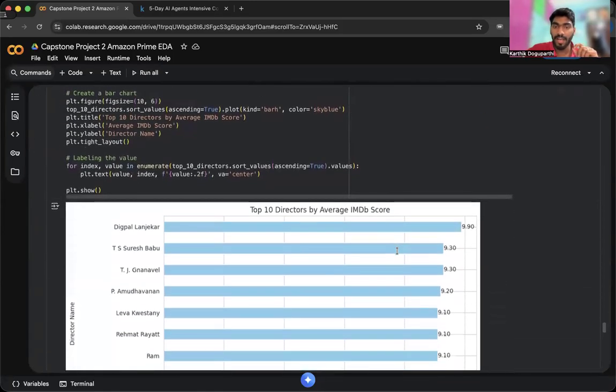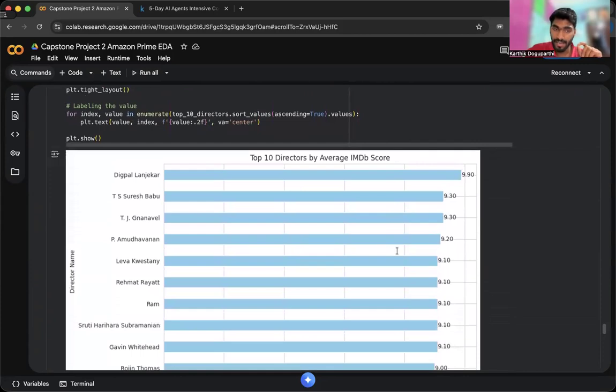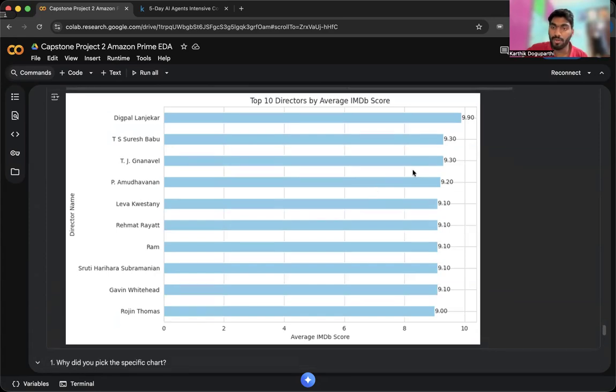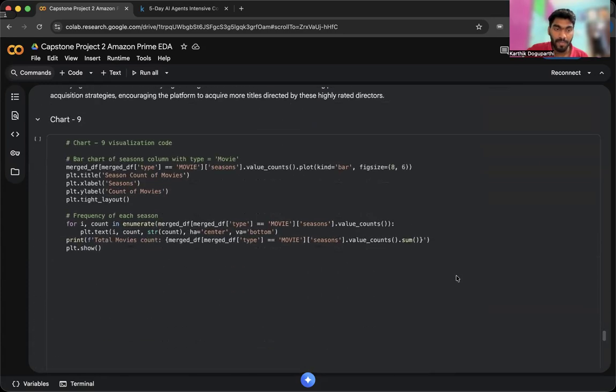And coming to the next chart, I wanted to see the top 10 directors based on average IMDb score. As we can see, Digpal Lanjekar has the highest IMDb score with 9.9, and the others, T.S. Suresh Babu and Gnanavel, are directors from India who have 9.3 as their average IMDb scores. The other ones in the top 10 also have an average IMDb score of around 9.